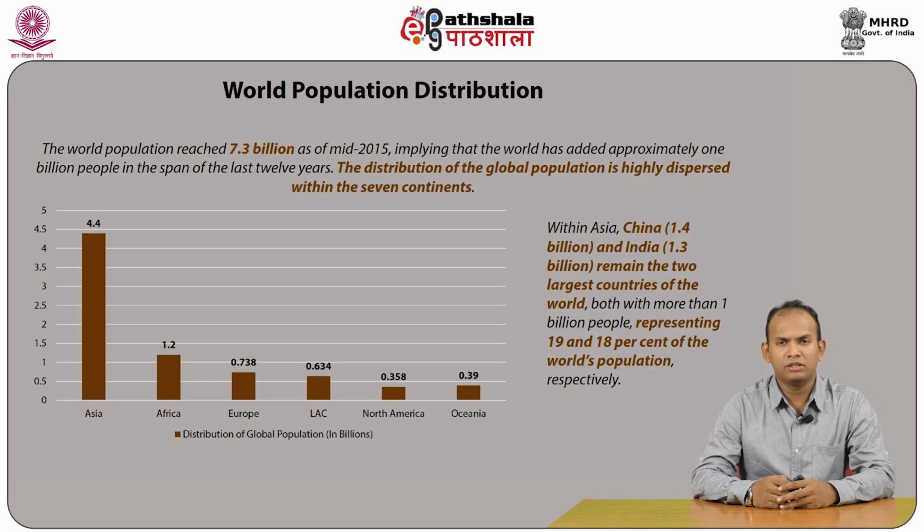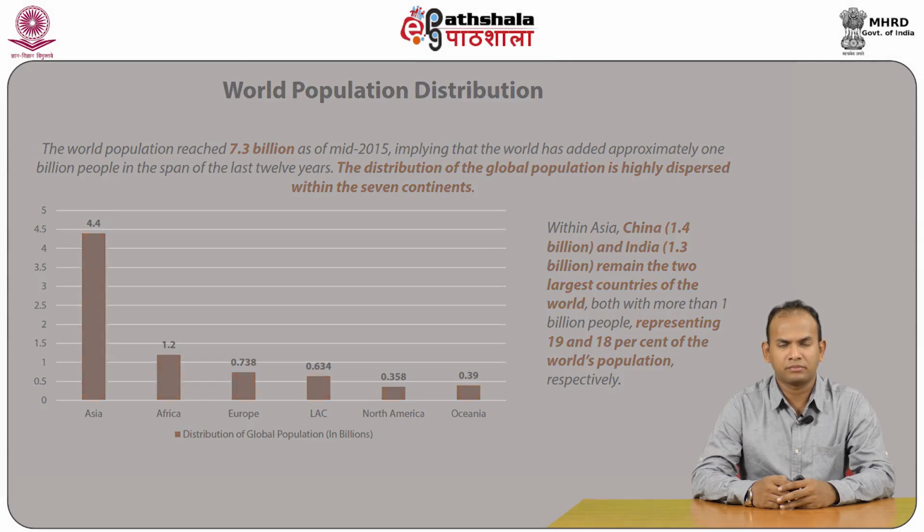Within Asia, China with 1.4 billion, while India with 1.3 billion remain the two largest countries of the world, both with more than 1 billion people, representing 19 and 18% of world's population respectively.